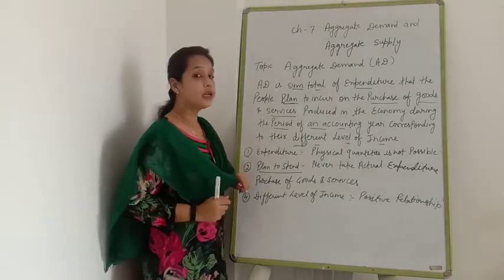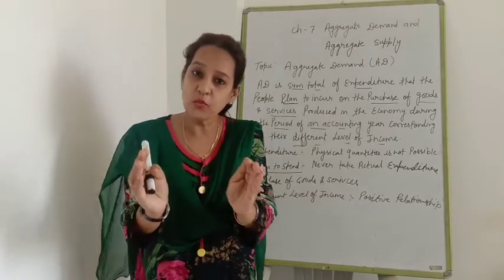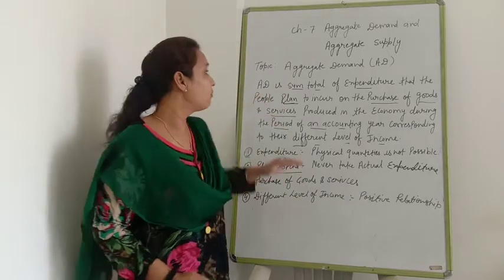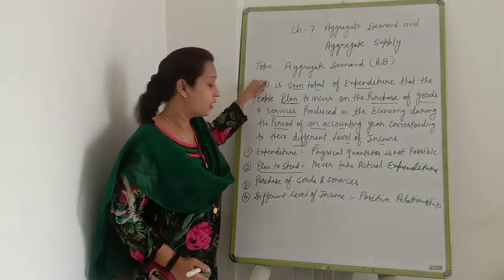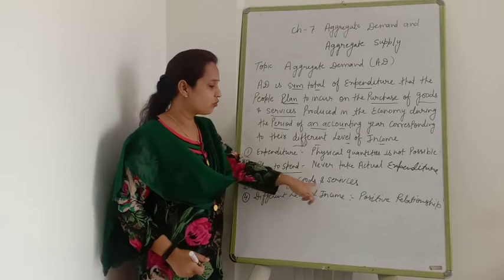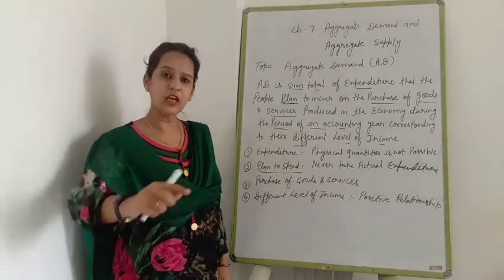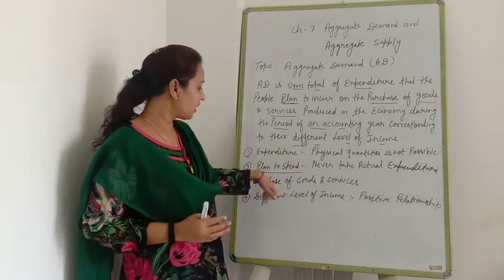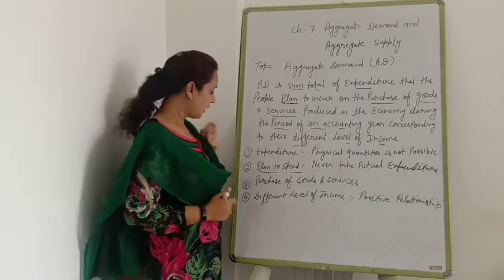Here we are taking demand by all the consumers of all the goods and services produced in the economy, that is aggregate demand. Clear? That is purchase of goods and services. Here we are taking all the goods and services produced in the economy in aggregate demand.